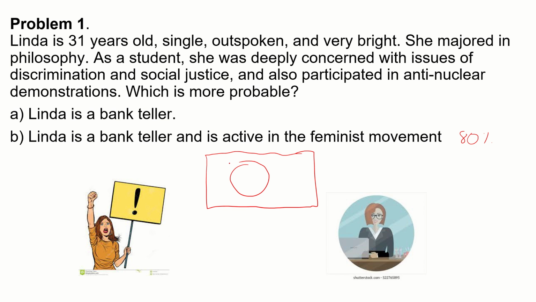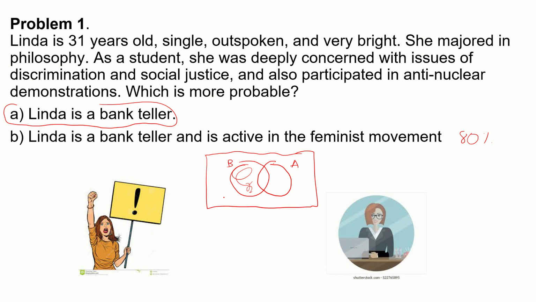So the first event is Linda is a bank teller, and the second event is that she's active in the feminist movement. Now, when we talk about the probability of A, Linda is a bank teller, that will be all of this, the whole circle, the complete circle, right? That's the probability that she's a bank teller.